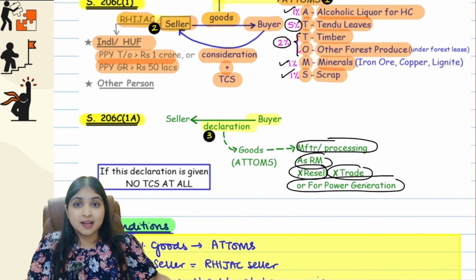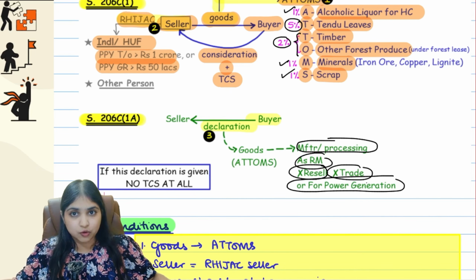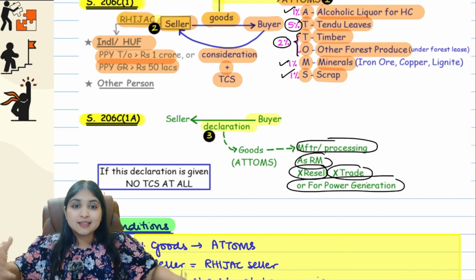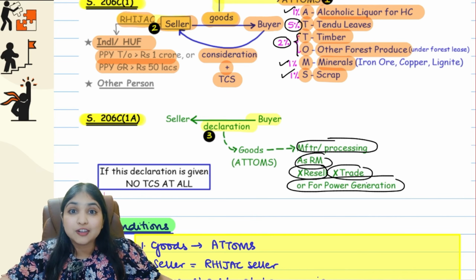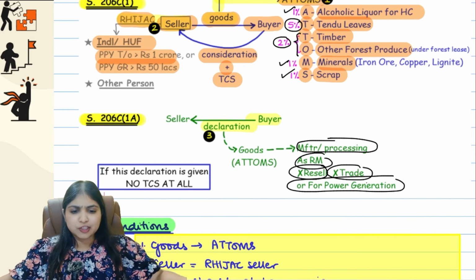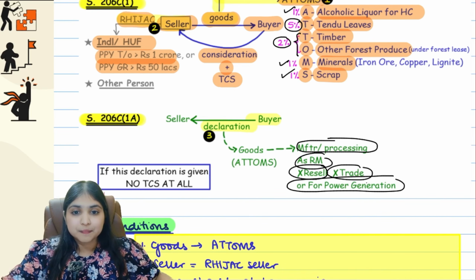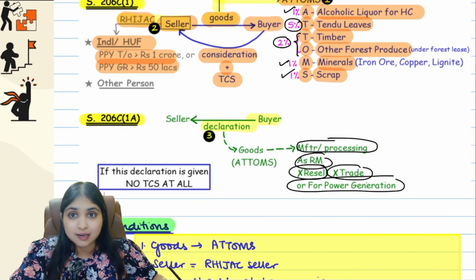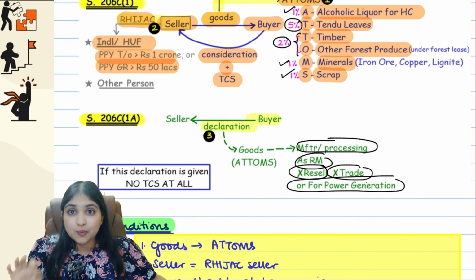Basically, if the buyer is saying that I am not going to resell these goods, I am not going to trade in these goods. Yes, I purchased atoms, but I'm not going to resell them. I'm going to use them for further manufacturing. I'm going to use them to generate power. Then the buyer can give one declaration to the seller about this. That is called the 206C1A declaration.